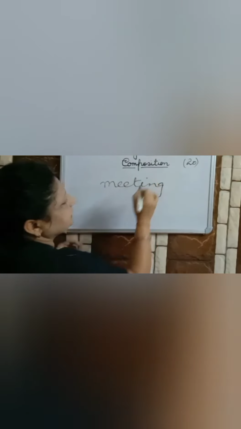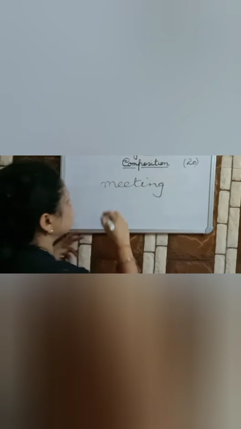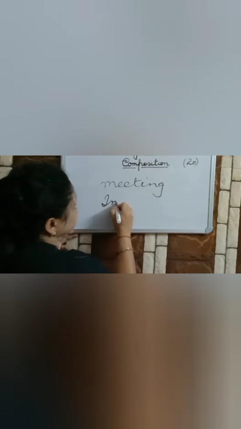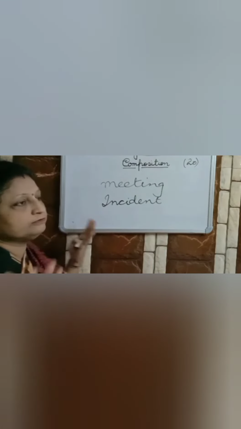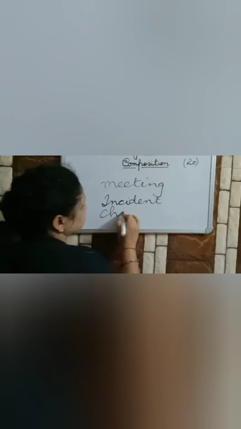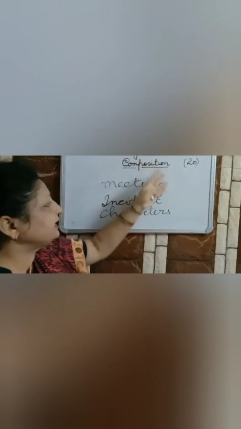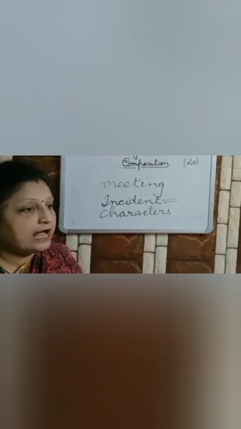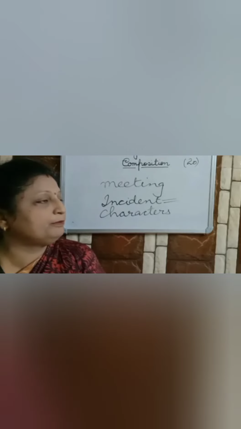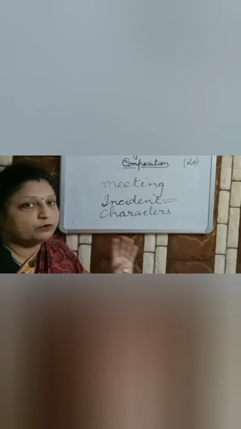So mind mapping means you will be thinking like this: the meeting, and then what happened, which incident occurred, and then the characters. All these things should be in your mind while you are reading. The incident and the plot should come to your mind then and there, how you are going to develop your plot. If you are unable to do that, don't attempt it.